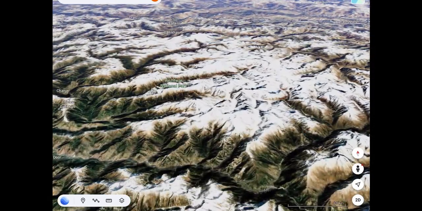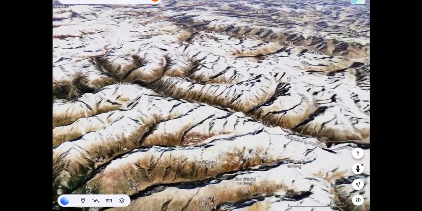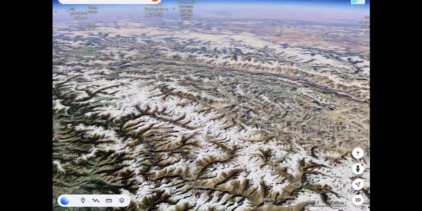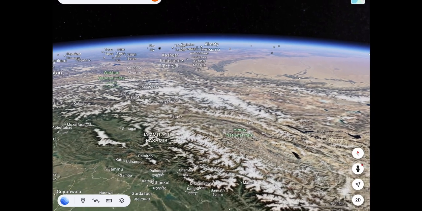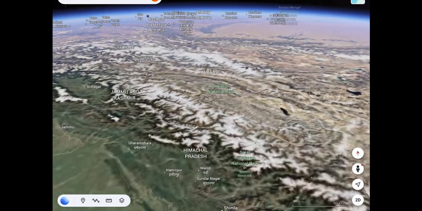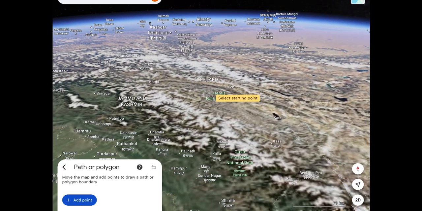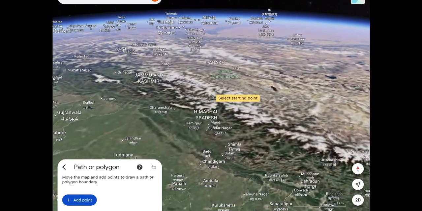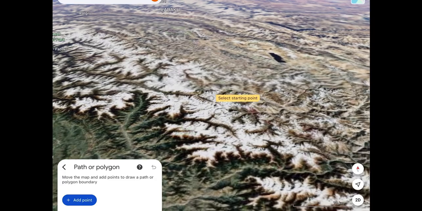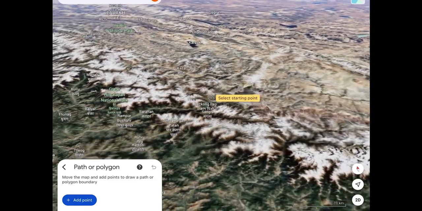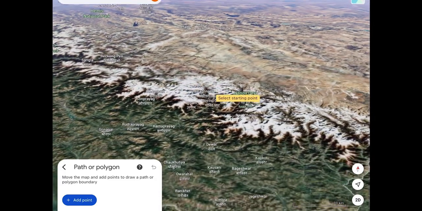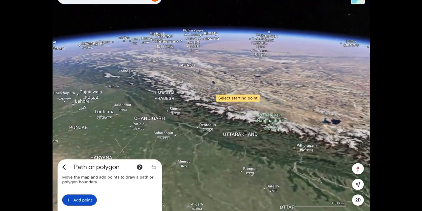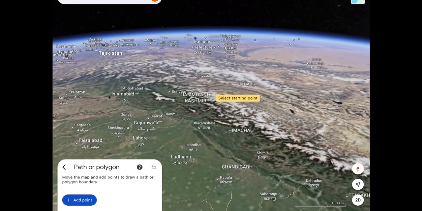As we move a bit south, let me zoom out for you. As we move south, we reach Himachal Pradesh. Let me move a bit in southern direction. See, we reach Uttarakhand. So these mountain ranges are continuous.